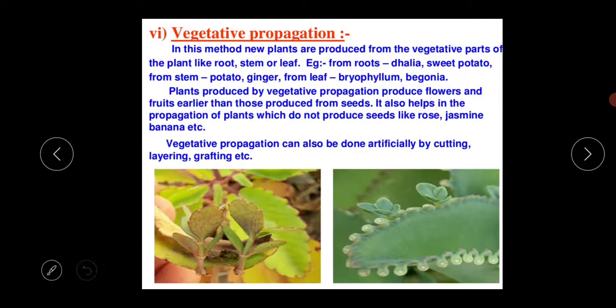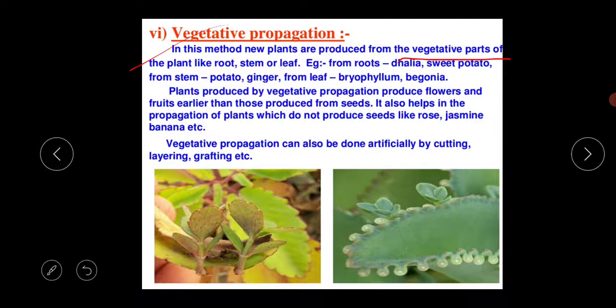The last mode of asexual reproduction is vegetative propagation. In this method, what happens? New plants are produced from the vegetative parts of the plant. What is the meaning of vegetative parts? They are like the root, the stem, the leaf. From the roots, the dahlia, sweet potato; from the stem, potato, ginger; from the leaf, bryophyllum, begonia. All those kinds of plants are produced.